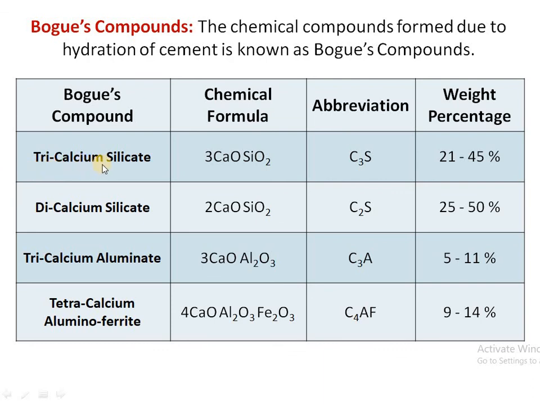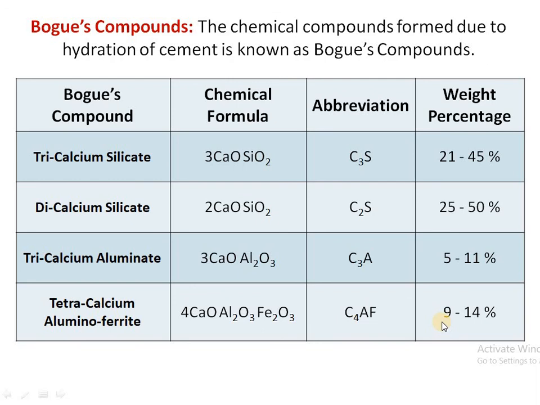First one, tricalcium silicate, that is 3CaO.SiO2, which is abbreviated as C3S, present at about 21 to 45%. Then dicalcium silicate, that is C2S, present at about 25 to 50%. Third, tricalcium aluminate, that is C3A, present at about 5 to 11%. And in the cement paste, C4AF, that is tetracalcium aluminoferrite, is present at about 9 to 14%.